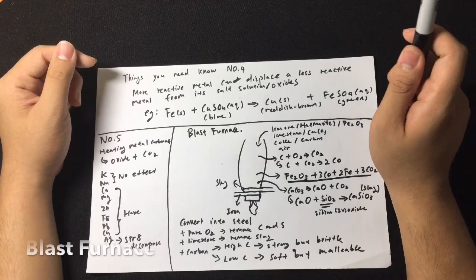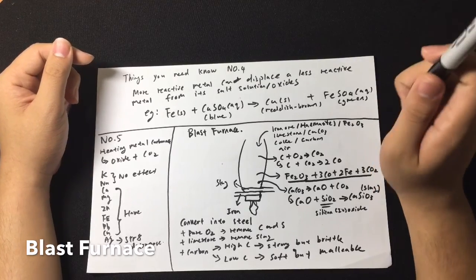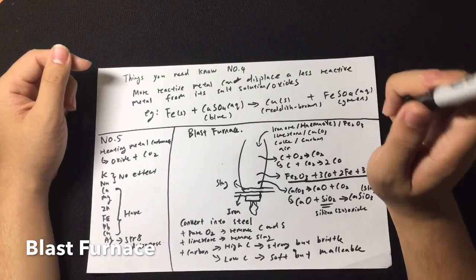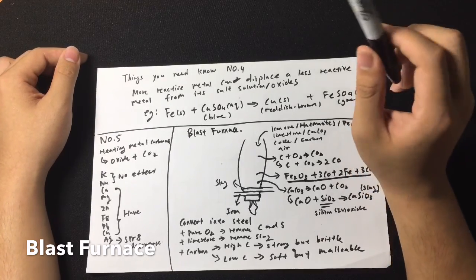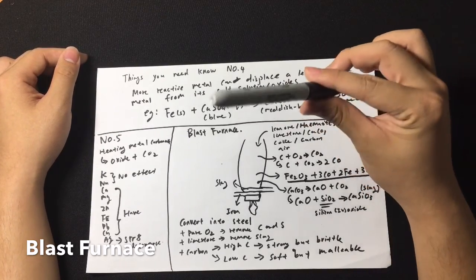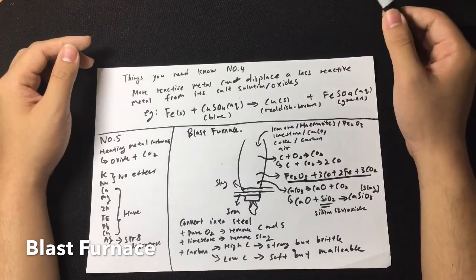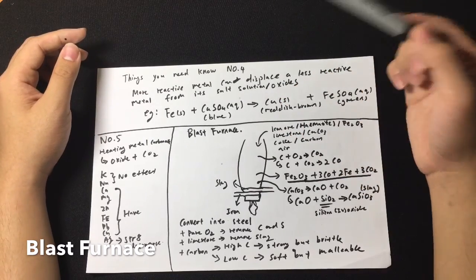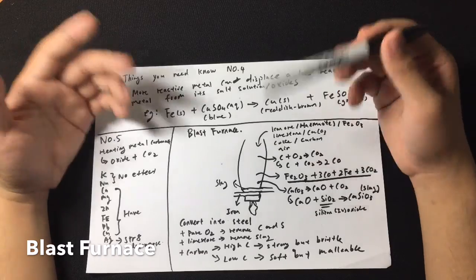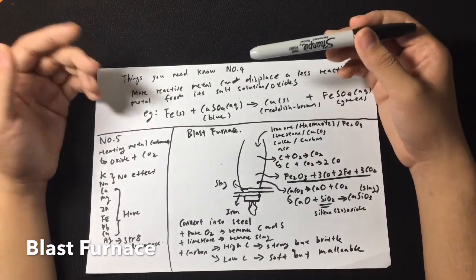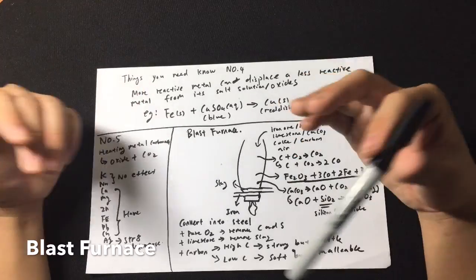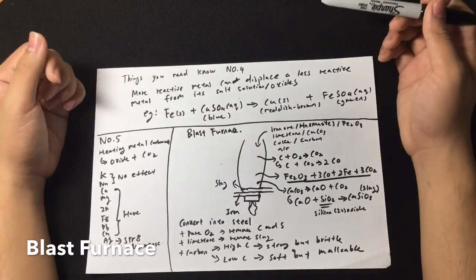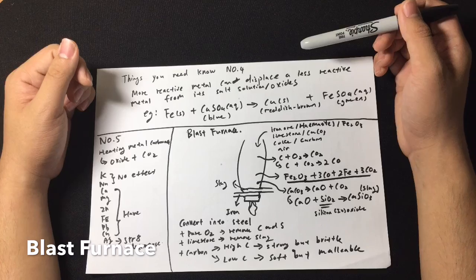And for the next part, which I think is the most important part in this chapter on iron, you must understand how the blast furnace works, how iron is produced, and how that iron is eventually converted into steel. So let's first understand how the blast furnace works. The blast furnace is an industrial method of making iron. It has been used for hundreds of years. In fact, it's still being used in today's industry.